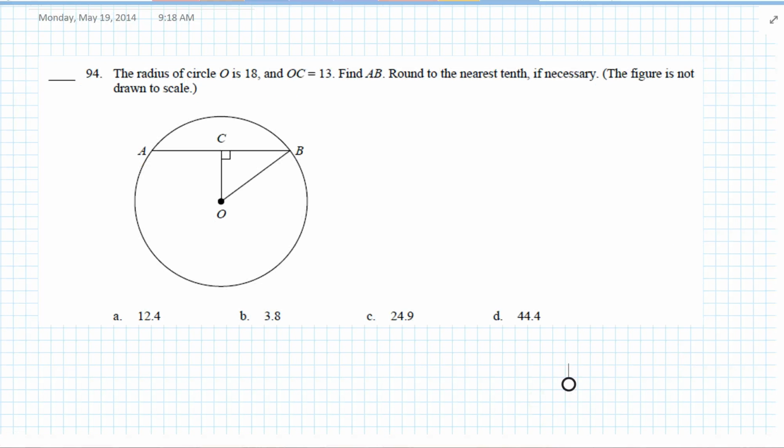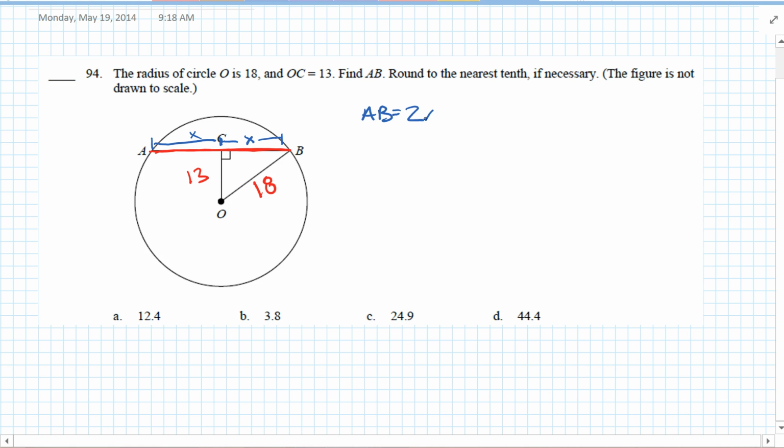Okay, the radius of the circle is 18. OC is 13. Find AB. Okay, let's look at AB. Here's AB. Well, I can find half of AB, right? So we can make that x. So let's make a note. AB is going to equal 2x, right? 2 of those.